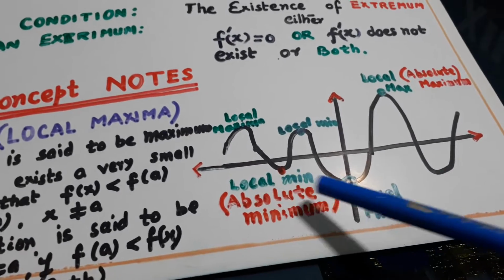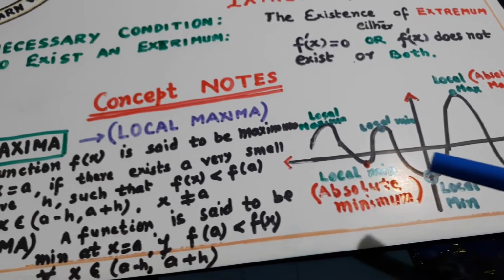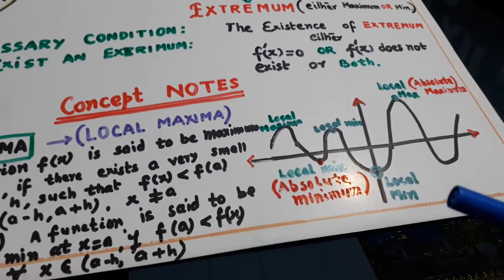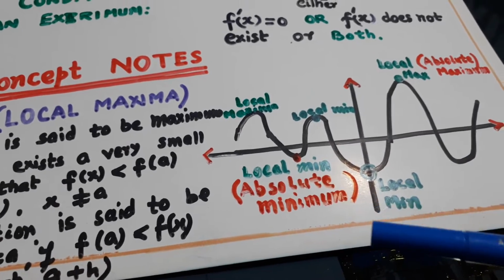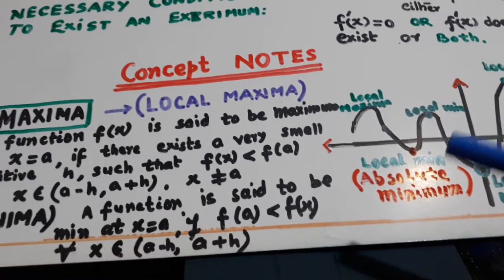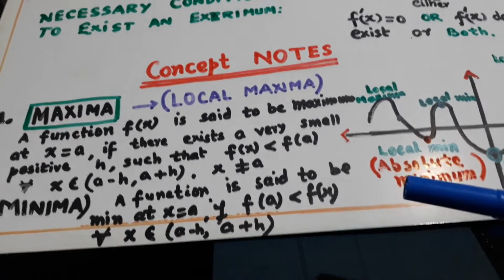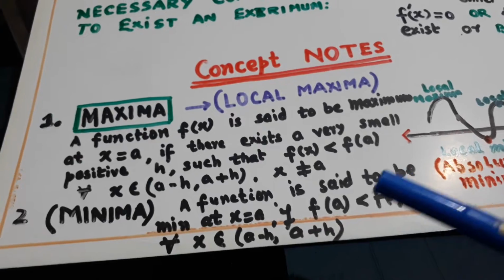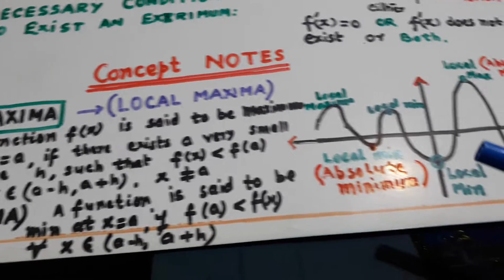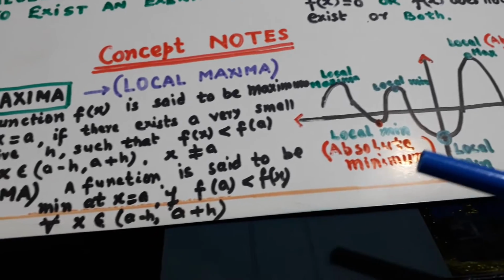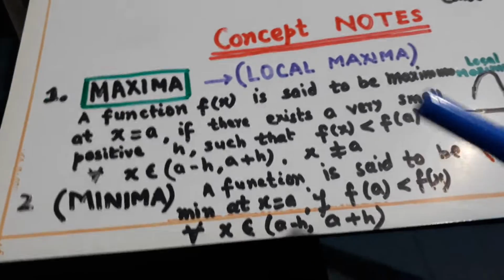They are the local minima. There are then absolute maximum and absolute minimum also. Now maximum of the maximum is called absolute maximum and minimum of the minimum is called the absolute minimum.